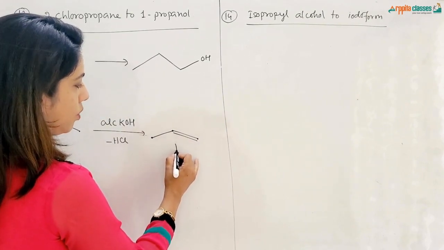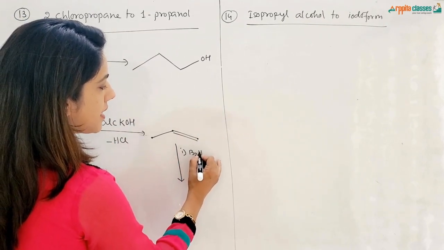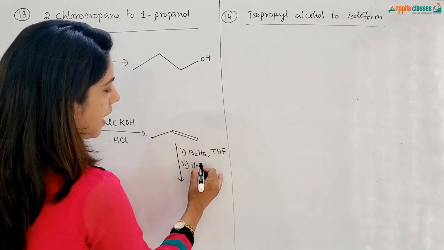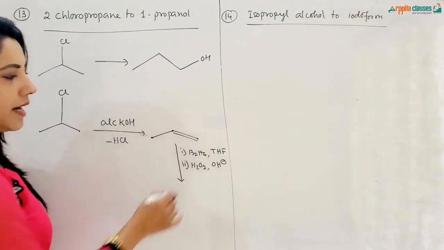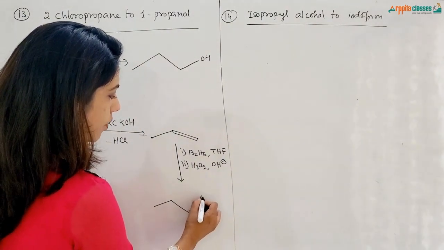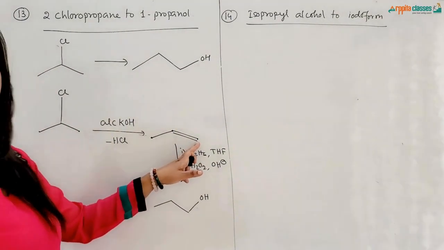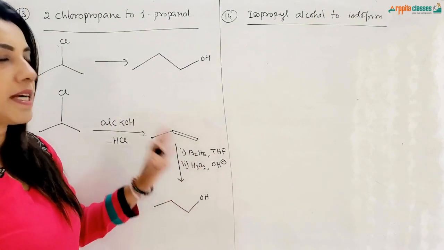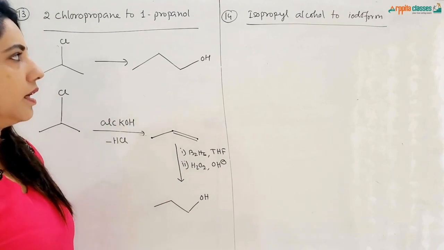Now propene to propanol we have to get. So I will be adding B2H6 in presence of THF, tetrahydrofuran, and the second step is hydrolysis by H2O2 with the help of base. So here the addition of OH will take place as per the anti-Markovnikov rule. OH will get added to the carbon which is having more number of hydrogen, so it will get attached over here. We have seen this before also. Okay, so this is how we convert this.